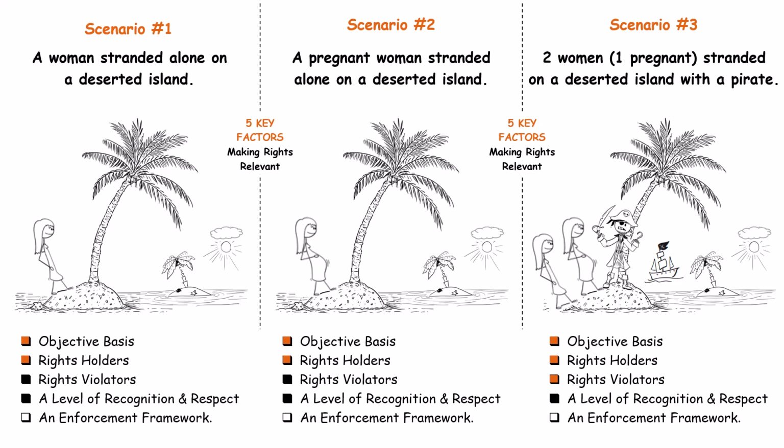First, there is no society with shared recognition or respect for rights. Without a community that acknowledges rights, civilization breaks down into mob rule or chaos. Second, there is no enforcement framework, no government, courts, police, or structure to uphold rights, especially in Scenario 3. This absence makes it clear that might makes right prevails, not justice. In all 3 cases, 1 or more essential factors are missing, making rights irrelevant or unenforceable. Knowing which factors are absent and why is key to understanding what makes rights meaningful in the real world. This concludes the assignment and exercise.